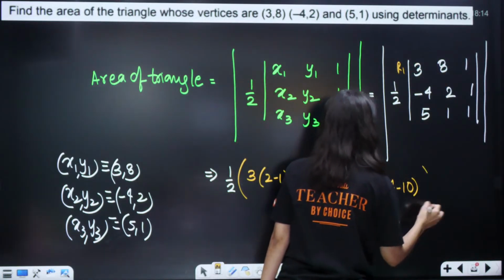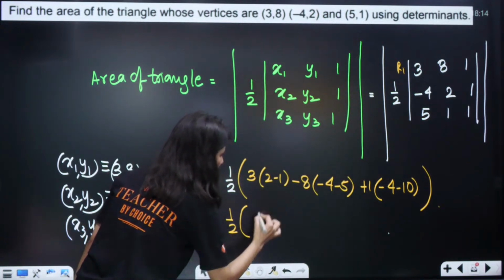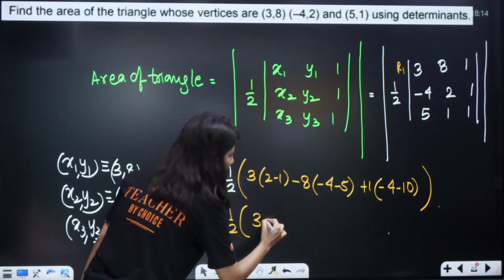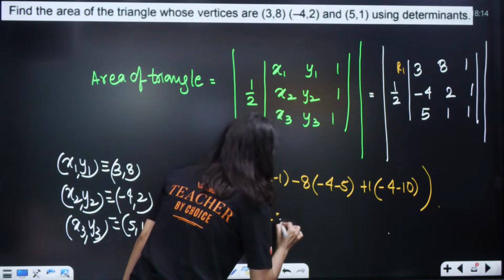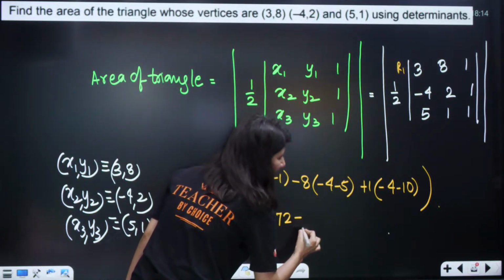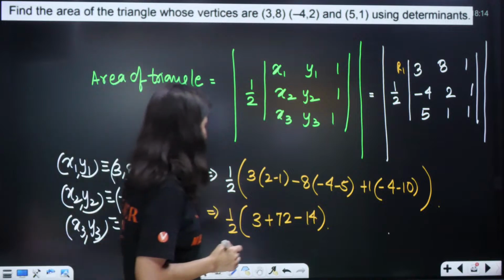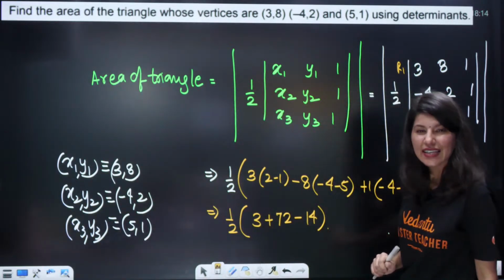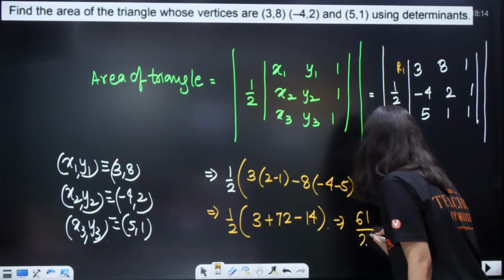Bracket close and we are done. So, this is half and this is 3. 9 8s are 72, so plus 72 and this is going to be minus 14. The moment you solve it, what will you get? 14 minus 3, 11, 11, so this is going to be 61 by 2.